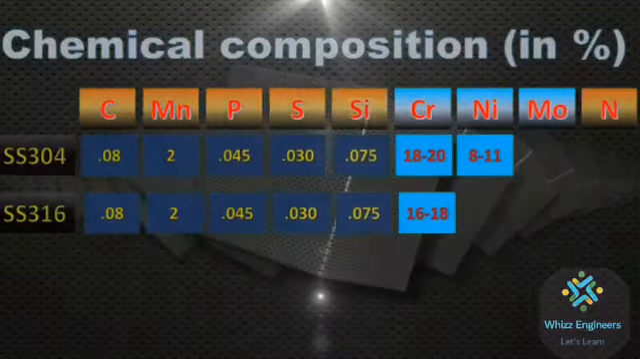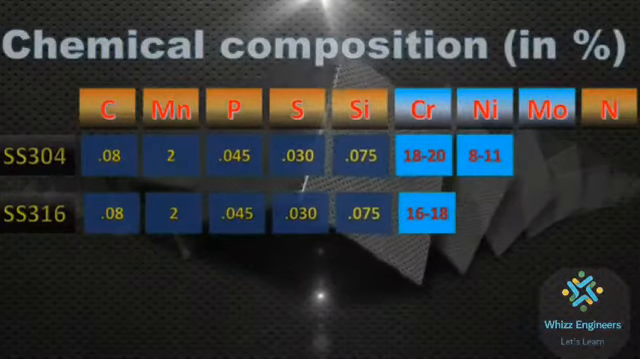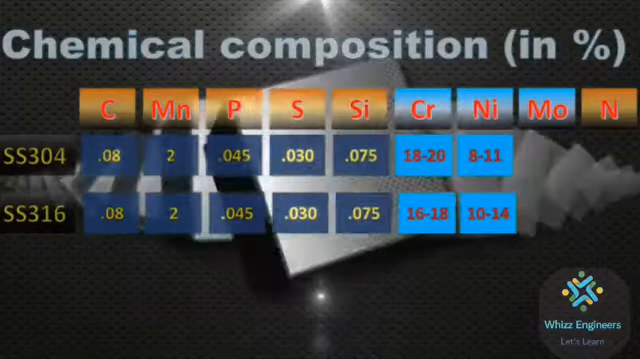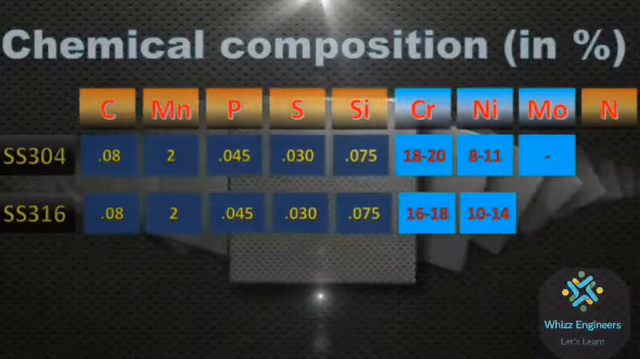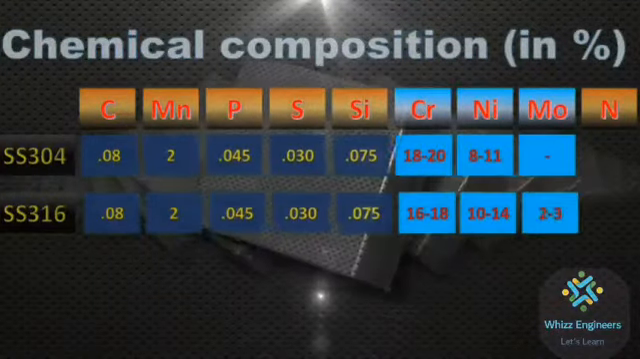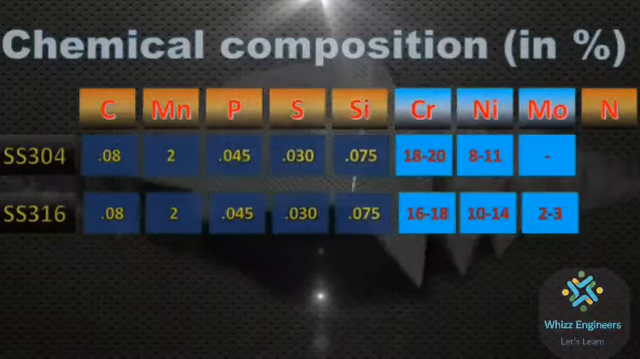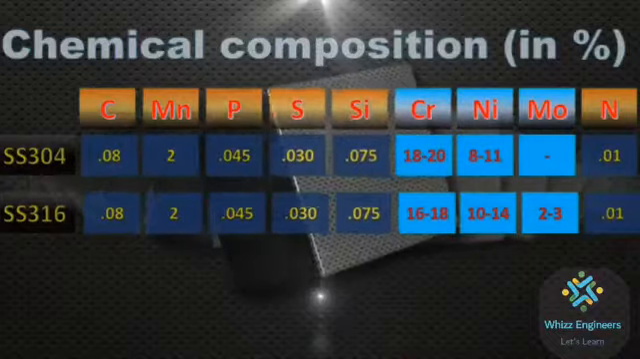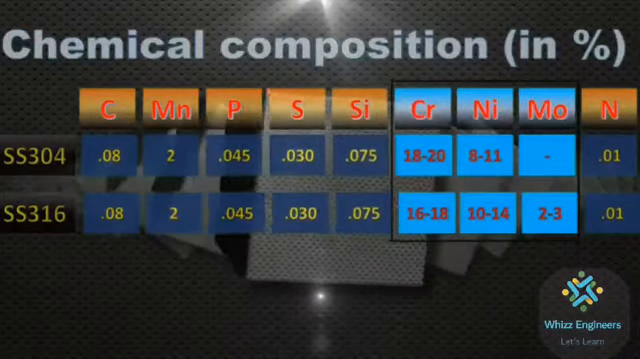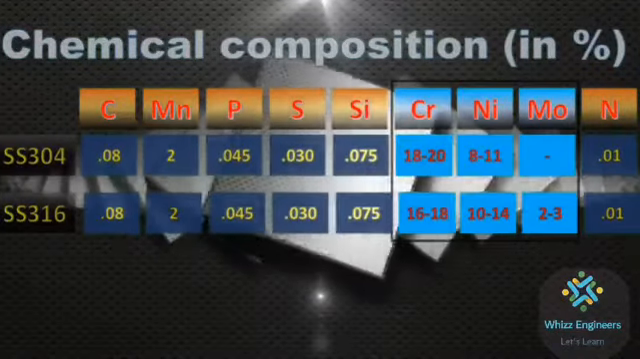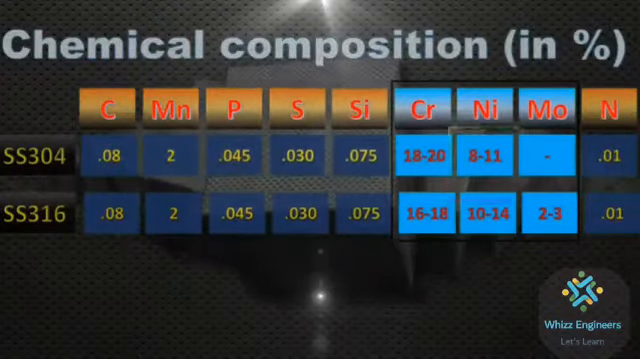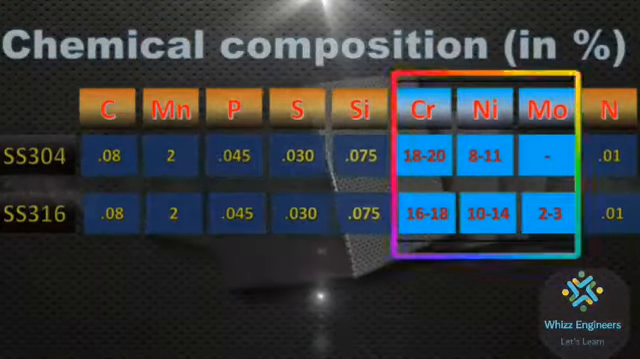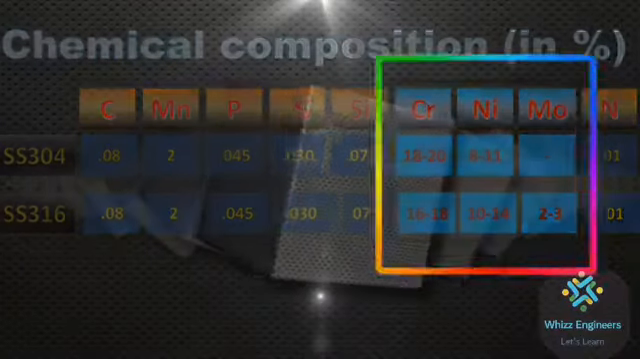Nickel is 8 to 11%, and in 316 it is 10 to 14%. Moly, there is no moly in SS304. In SS316, moly is 2 to 3%. Nitrogen is 0.01% in both the grades. So if we see, majorly these three elements make a difference between 304 and 316 stainless steel.